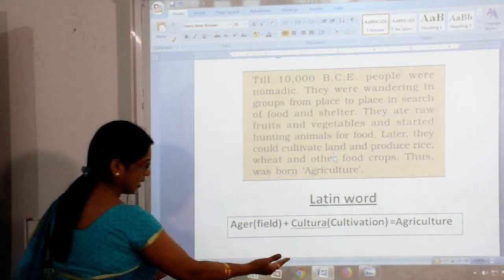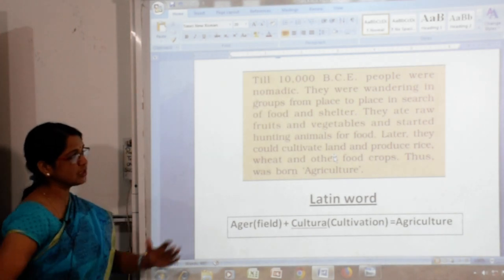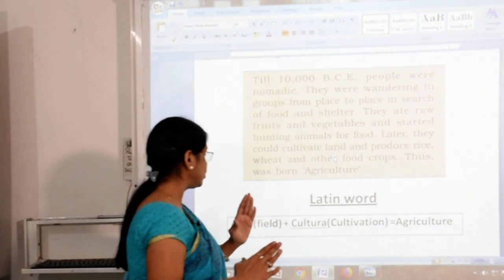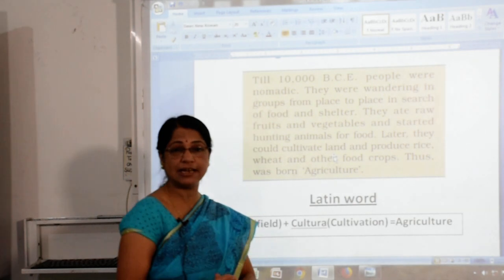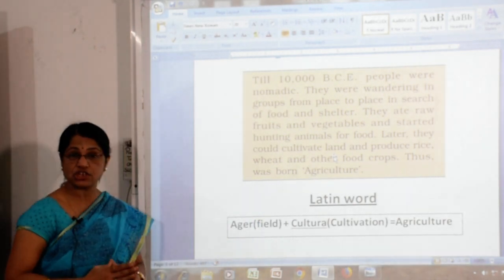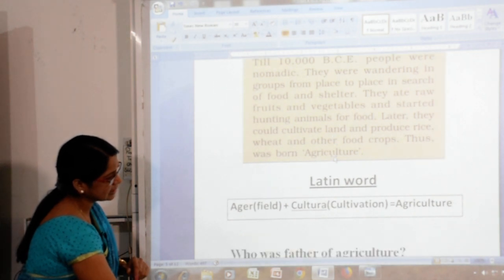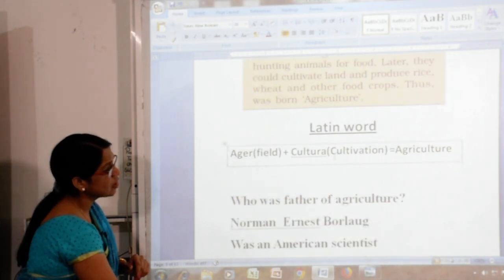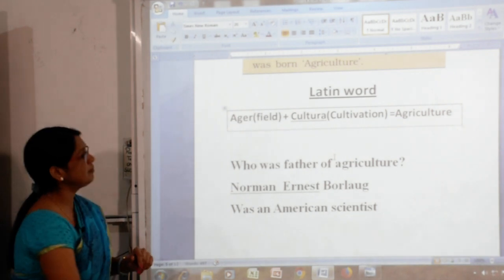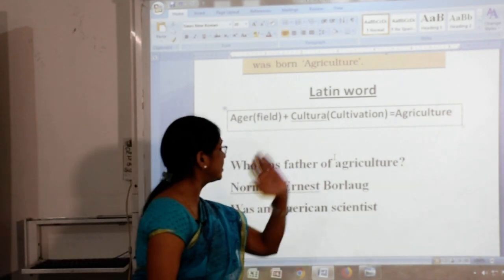So very simple, we have seen the history of the birth of agriculture. After that we saw how the word agriculture is derived. So here we come to know that it is a Latin word, derived from the Latin ager and cultura.